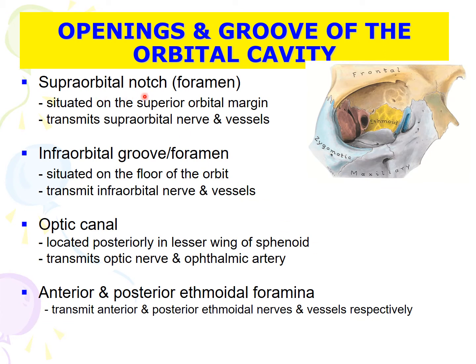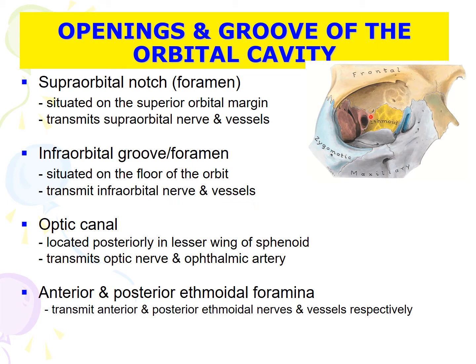Supraorbital notch or sometimes foramen is situated at the superior orbital margin. It transmits supraorbital nerve and arteries and vein. Infraorbital groove or foramen is situated in the floor of the orbit, and it transmits infraorbital nerve and vessel.